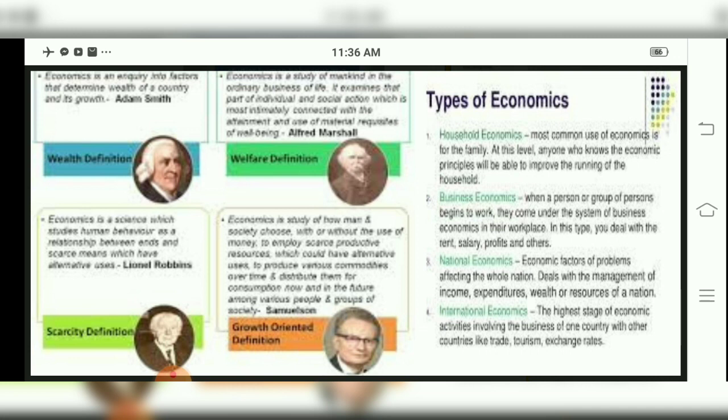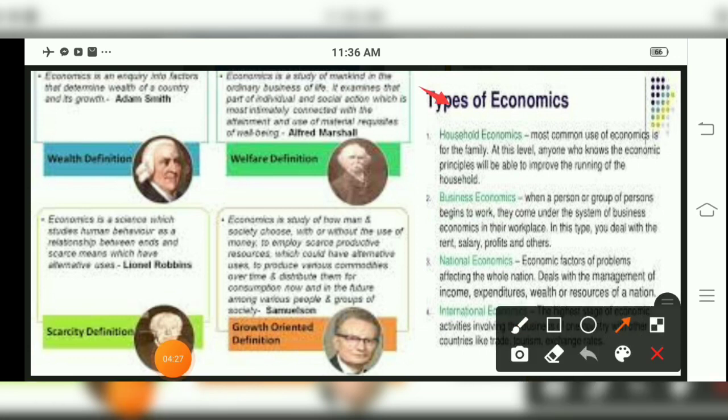There are also types of economics, children. Just for your basic knowledge, we will see the types of economics. The first one is household economics. Household economics is related to household chores, whatever your household requirement is. Whatever principles you apply for your family, say a simple example, you purchase groceries, stationery material, gifts for your family members, all that comes under household economics.